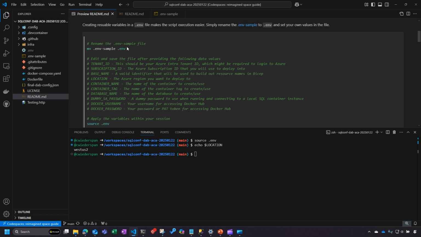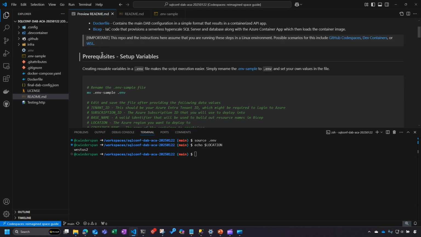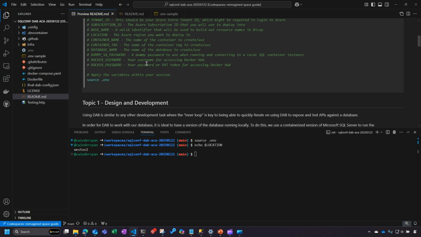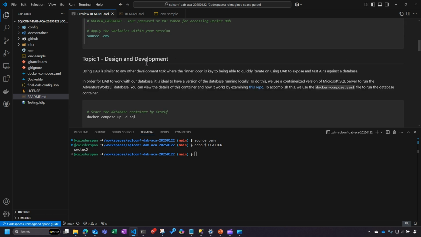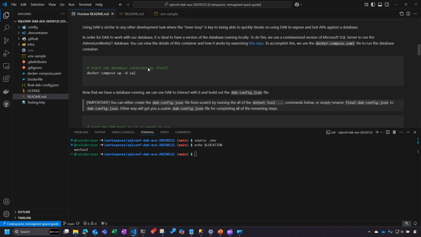Okay, so now we're back in the README file. We've taken on this prerequisites step, and we're good to go with our variables there. This is where we get into that inner loop development process. We want to do that in a way that's friendly to the container theme that we're working on here. So we're going to use some local Docker containers. That is Docker in Docker. If you're familiar with Codespaces and how you can run Docker within a Docker container, but that's a subject for another day. One thing we can do is start running some of these containers.